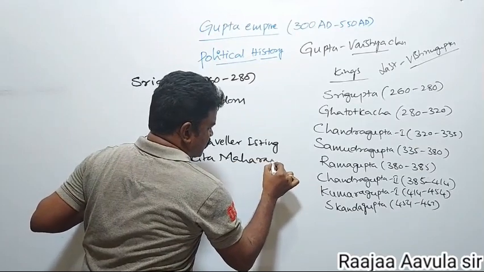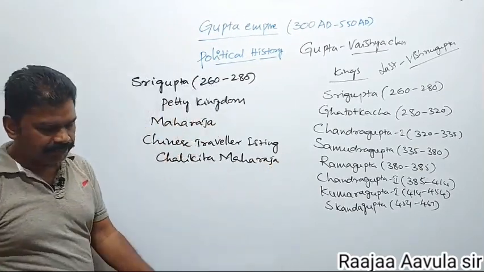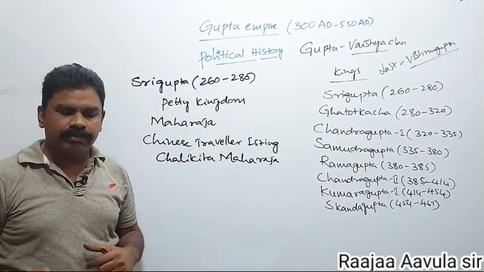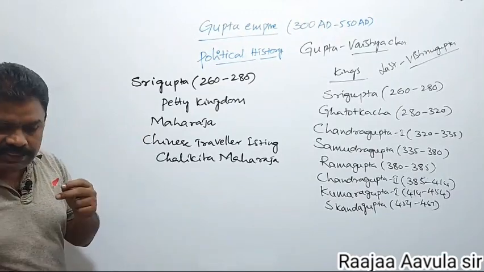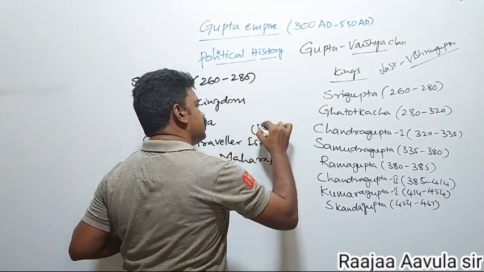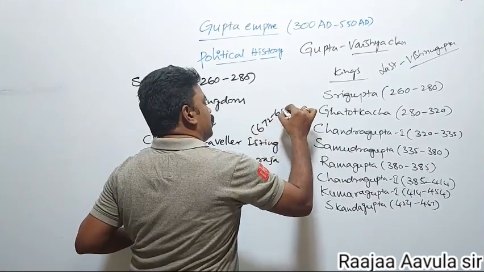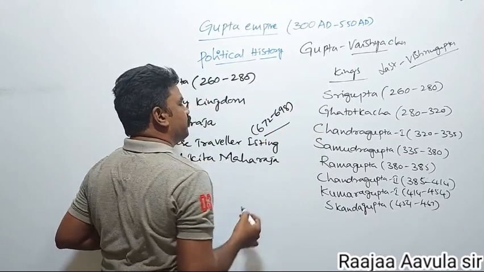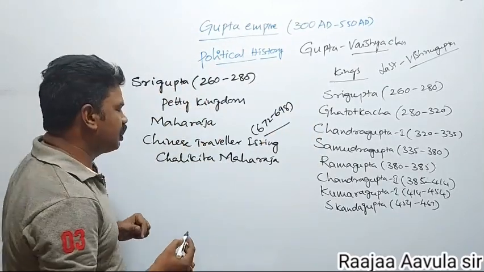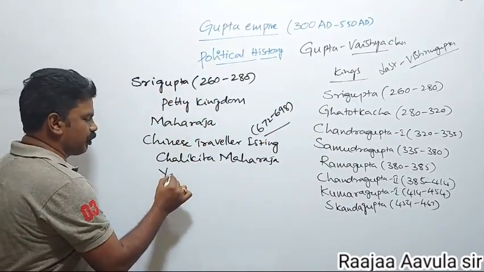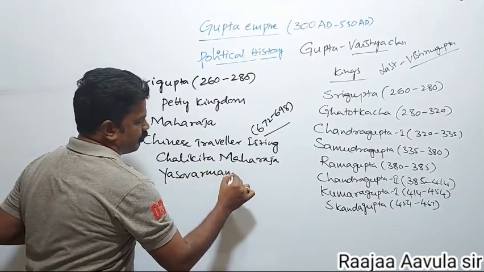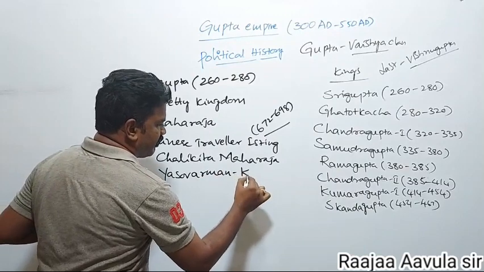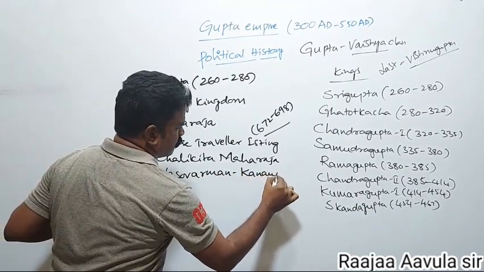Yiching visited India during the period 672 to 698. In that period, India was under the control of the Kanauj ruler Yasovarman.